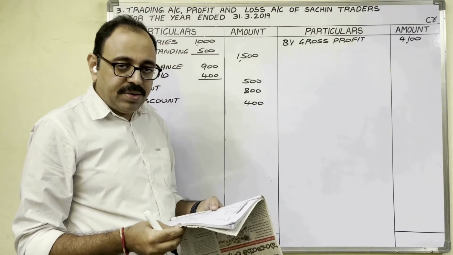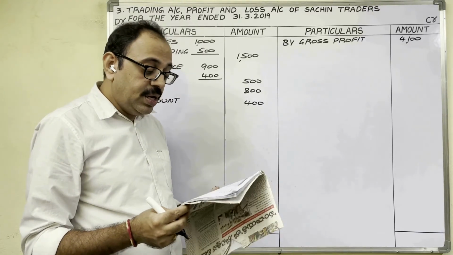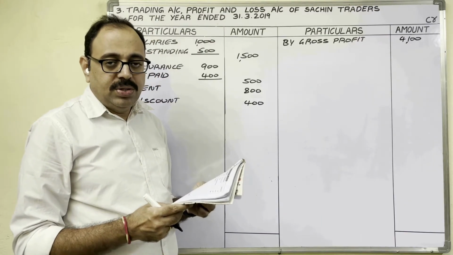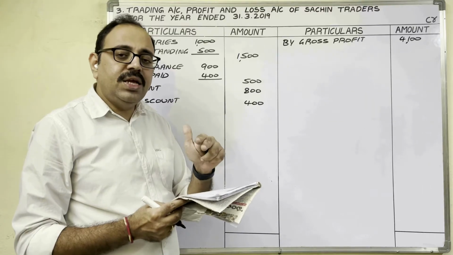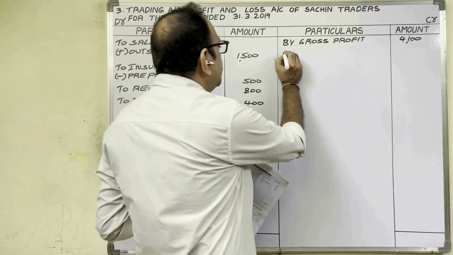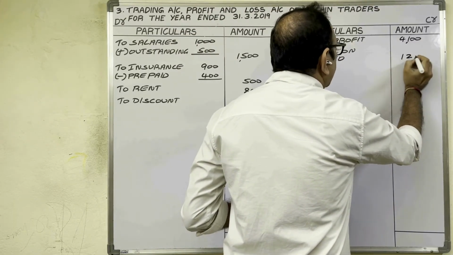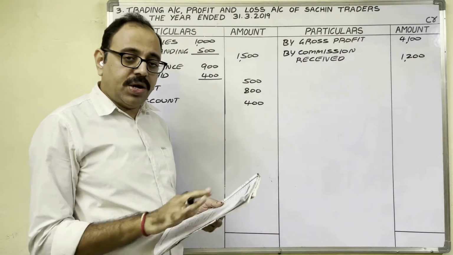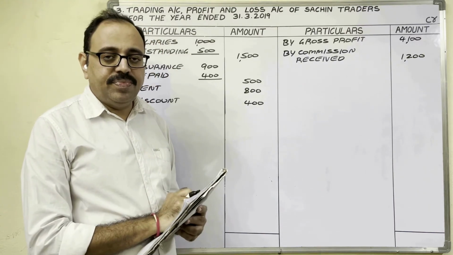So debit completed. Come to trial balance credit side. Bank overdraft, sales, purchase returns, capital, commission received. So sale is direct income, trading account credit side. All other incomes are indirect. Profit and loss account credit side. By commission received. No adjustment, amount in outer column. 1200 rupees. Creditors, not here, it is a liability. So trial balance amounts completed.